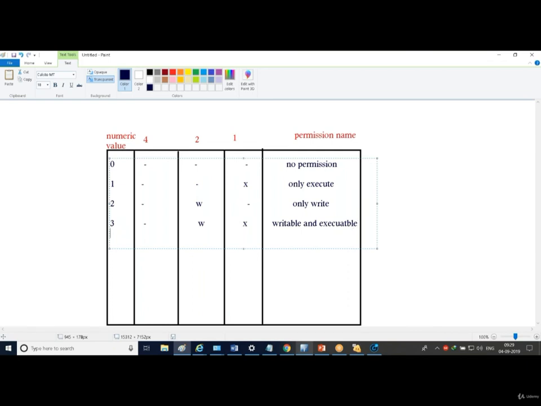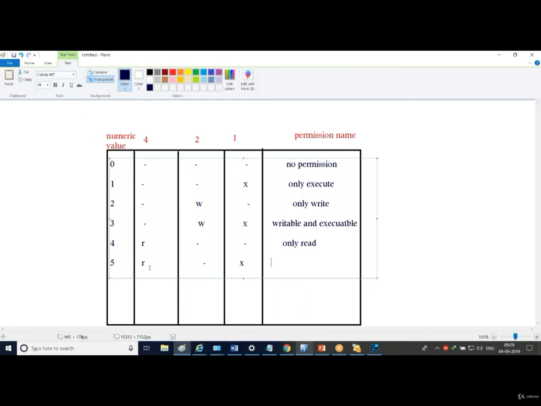Okay, for example, I am writing 4 in front of a file. Immediately what could be your response? It is only a readable file, right? So if I am writing r dash dash in front of a file, immediately you should understand this is a readable file, not writable, not executable. Or if I'm writing 4, this means it is readable. So both are the same thing, it's only read. If I'm writing 5 in front of a file, what could it be? It could be read, and you understood, right? There will be no chance of write, and there is a chance of execute.